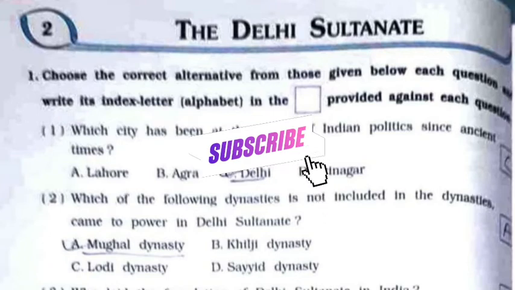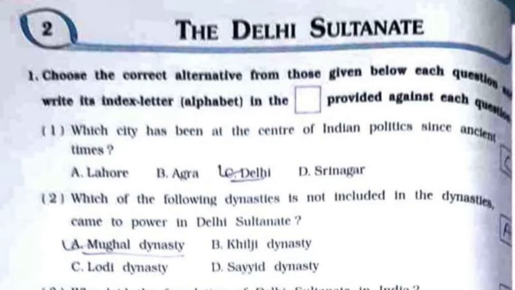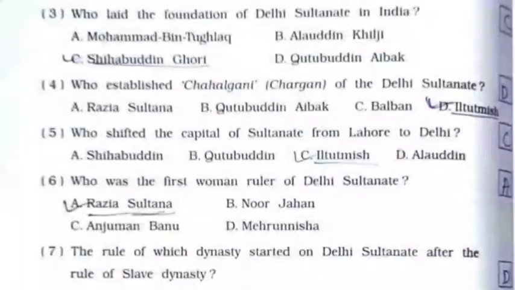So we'll be starting with the MCQs. First one, which city has been at the center of Indian politics since ancient times? It's option number C, Delhi. Second, which of the following dynasties is not included in the dynasties came to power in Delhi Sultanate? It's option number A, Mughal dynasty. Third, who laid the foundation of Delhi Sultanate in India? It's option number C, Shihabuddin Gori.